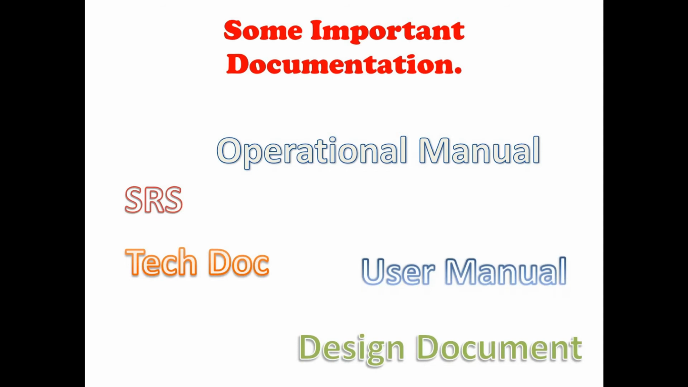Number 5 is User Manual. It is very well known by us. User manual is for the users, where we describe how the software is going to be used or what is the procedure to use the software.